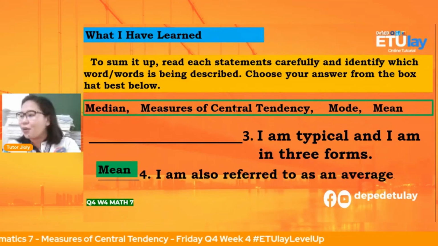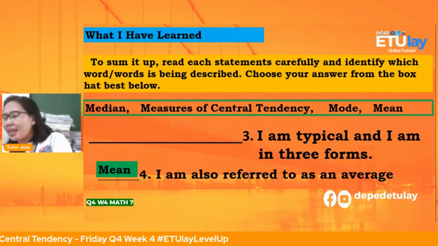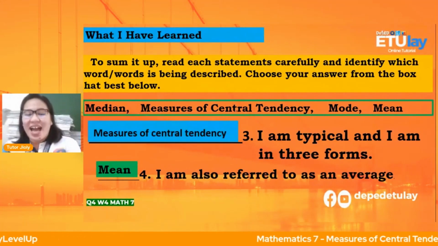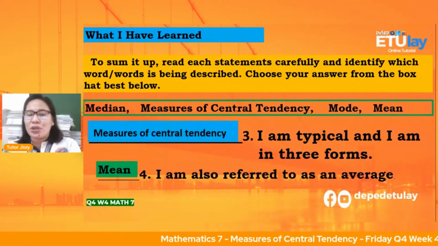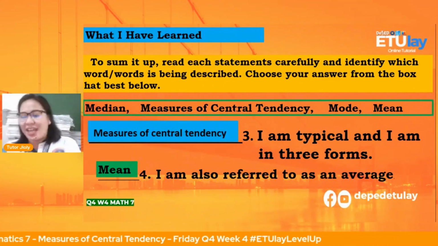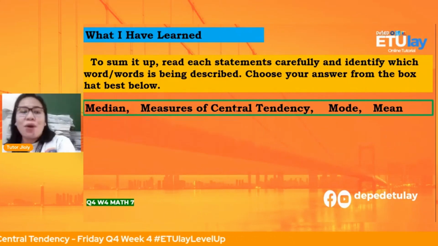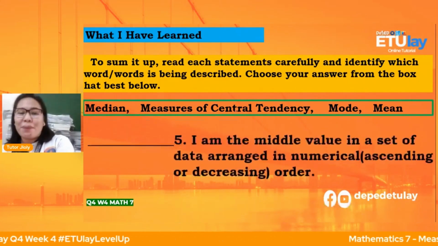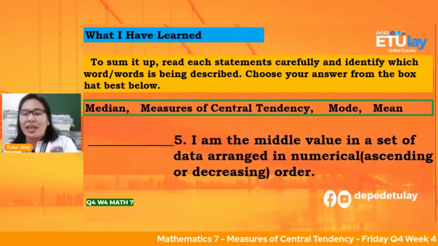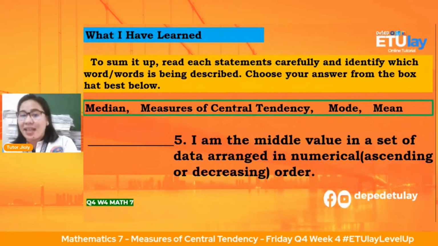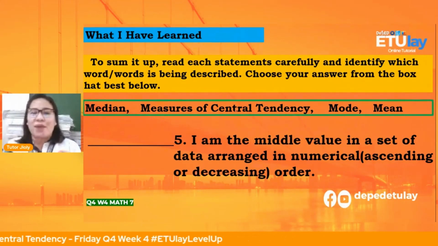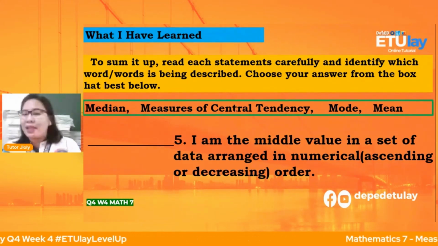So what is the answer? We will see. So we have the measures of central tendency. Number 4 question: I am also referred to as an average. Okay, so that is our topic. May 5 pa pala. I am the middle value in a set of data arranged in numerical, ascending or descending order. Yung ina-arrange muna natin para ma-identify natin yung middle value.